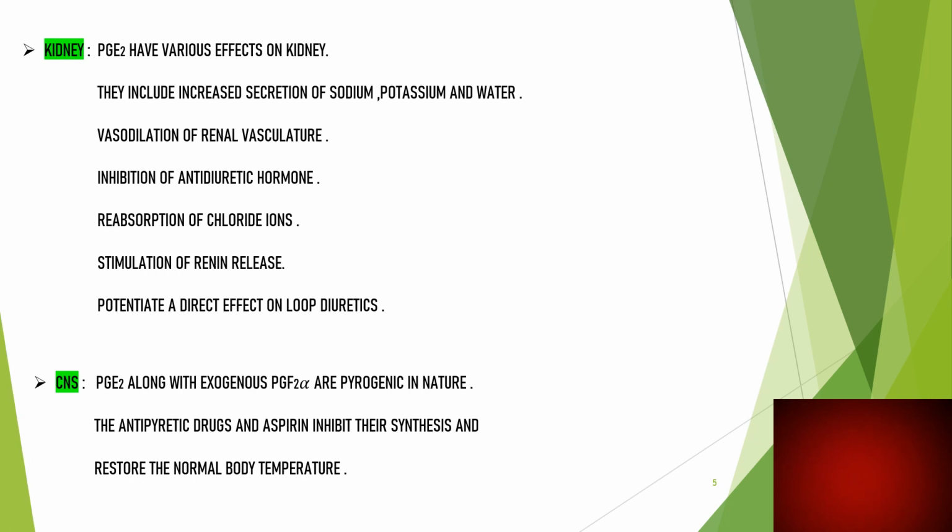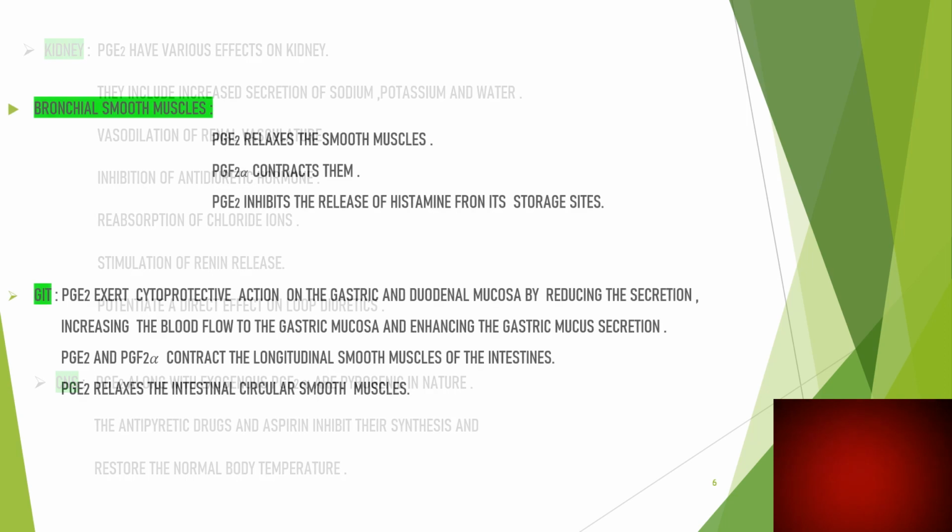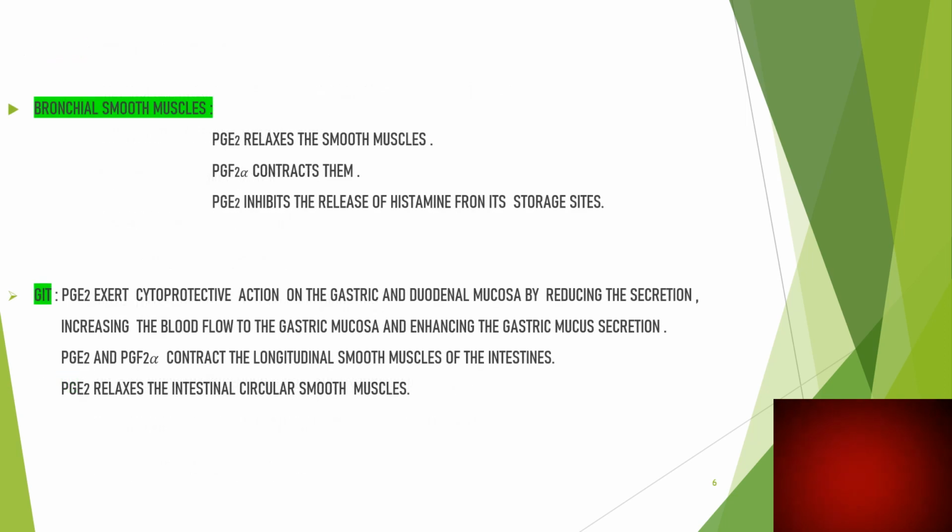PGE2, along with exogenous PGF2 alpha, are pyrogenic in nature. Pyrogenic means inducing fever. The antipyretic drugs and aspirin inhibit their synthesis and restore the normal body temperature. Next, smooth muscles, that is the bronchial smooth muscles. PGE2 relaxes the smooth muscle. PGF2 alpha contracts them. PGE2 inhibits the release of histamine from its storage sites.